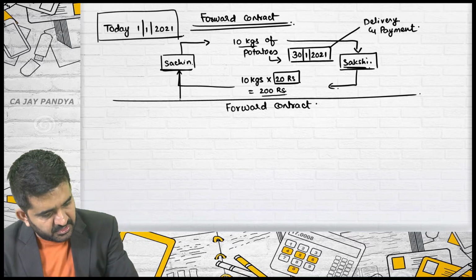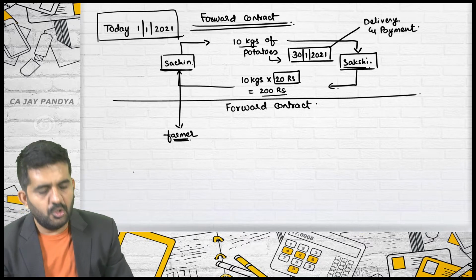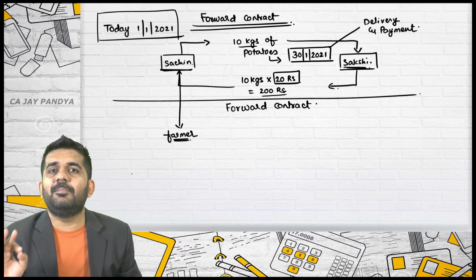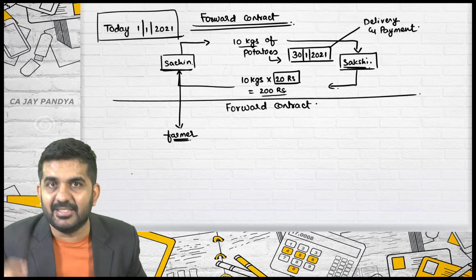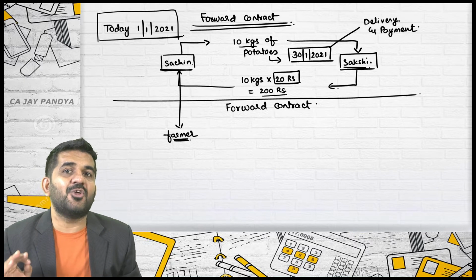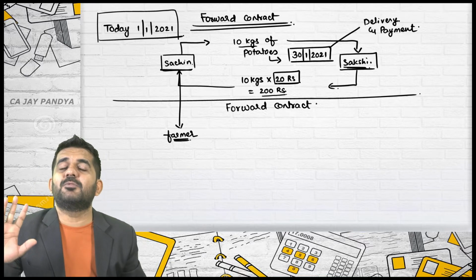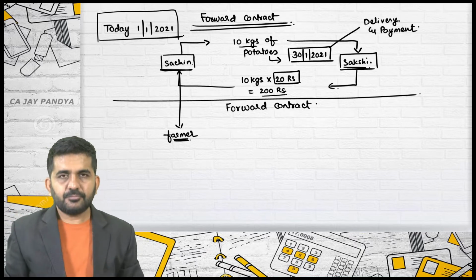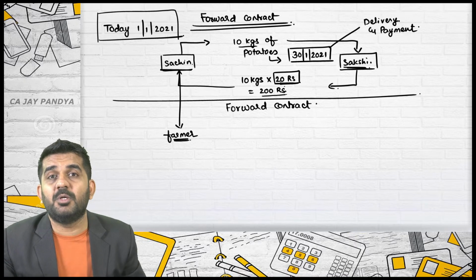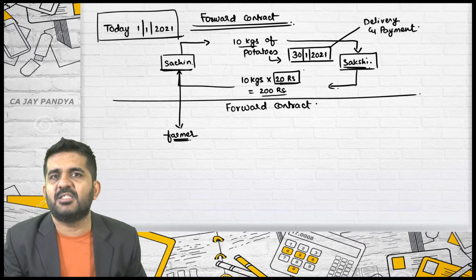Is it all right? Sachin is a farmer who grows potato. His potatoes will be ready to sell after 30 days. But he is concerned that the price of the potatoes will fall down. See, what is the market price? Say today's market price is 19 rupees. Suppose. Is this today's market price? No. This is the price at which the potatoes will be delivered on 30th January. It is not today's price. It is forward price. This type of price is termed as forward price.